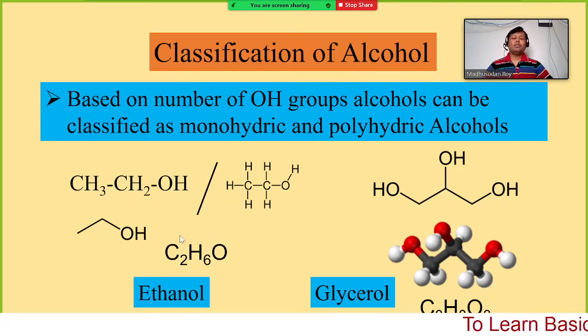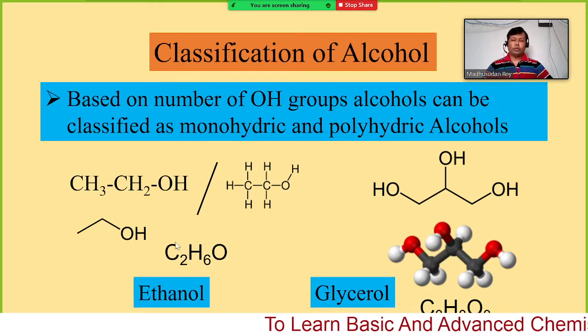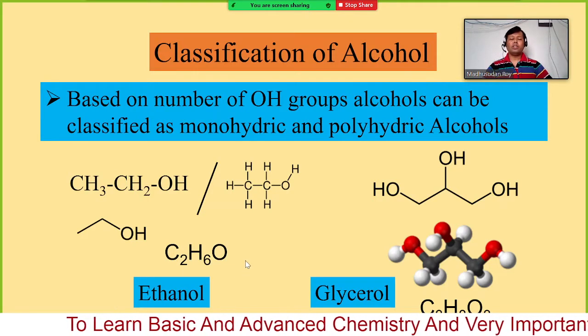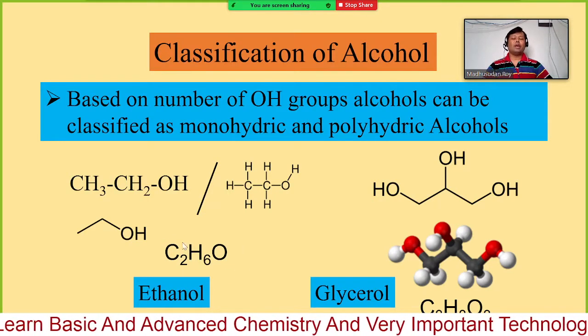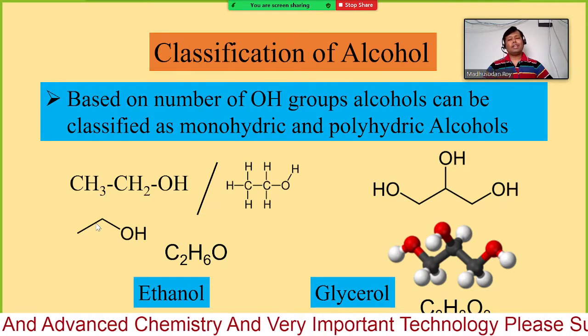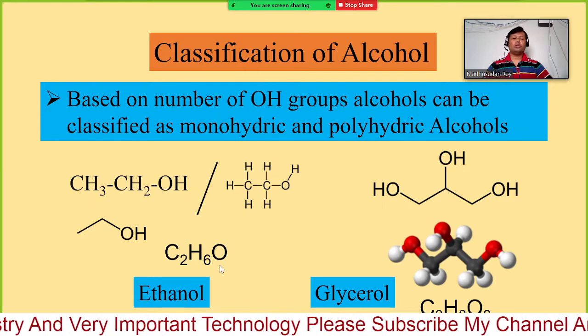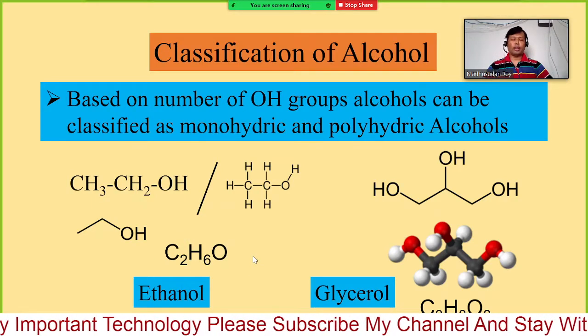Now we can write this as alcohol or even as ether. If we write it this way, it is a little bit complicated and confusing, so we will try to avoid these types of structure most of the time. We can write this one or this one. However, we will not use these types of structure too much.